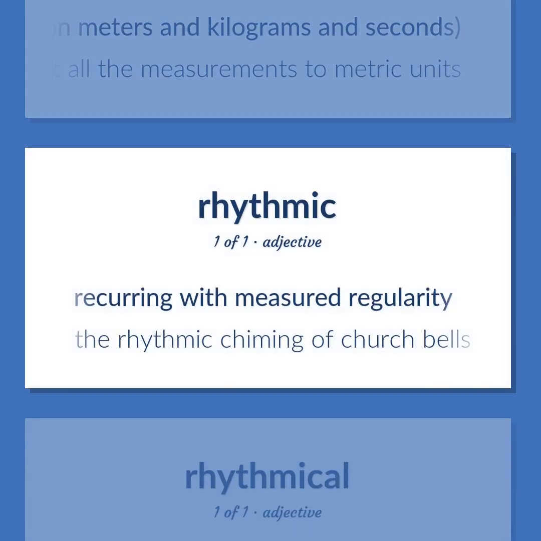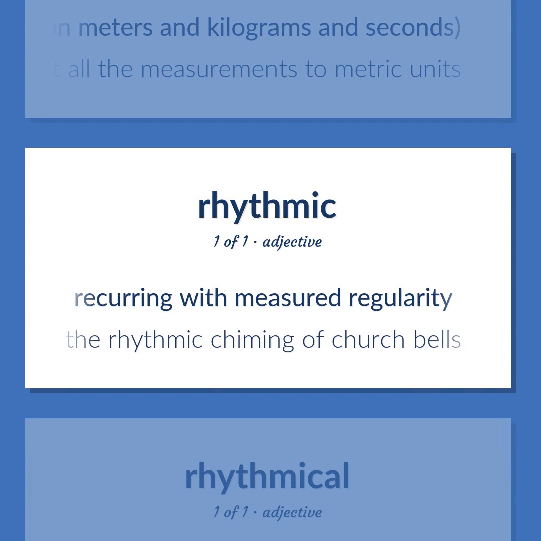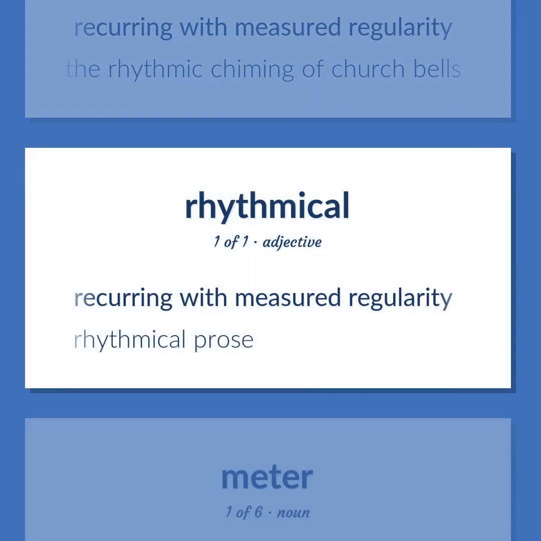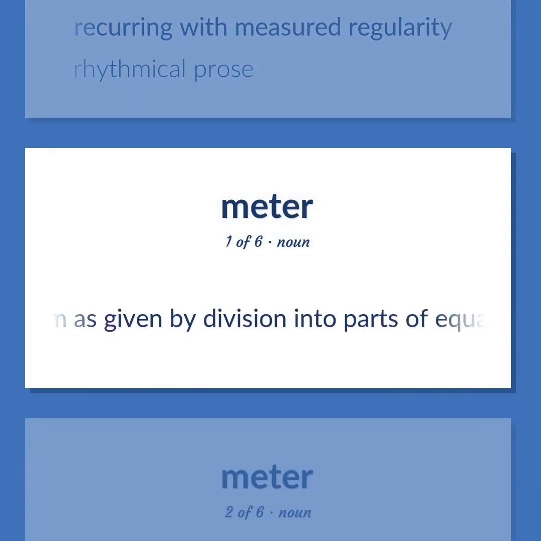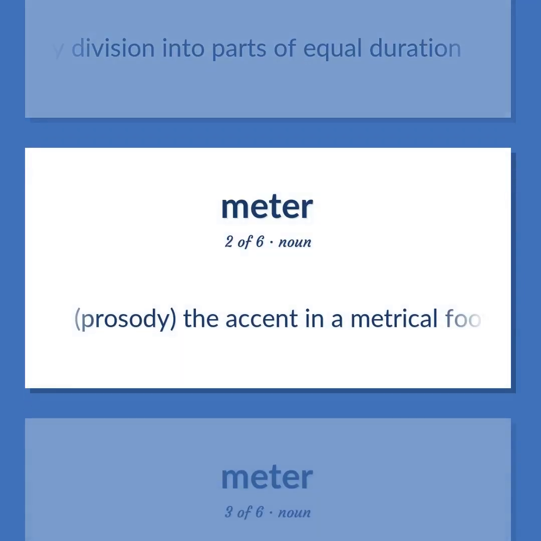Recurring with measured regularity. The rhythmic chiming of church bells. Recurring with measured regularity. Rhythmical prose. Rhythm is given by division into parts of equal duration. Prosody. The accent in a metrical foot of verse.